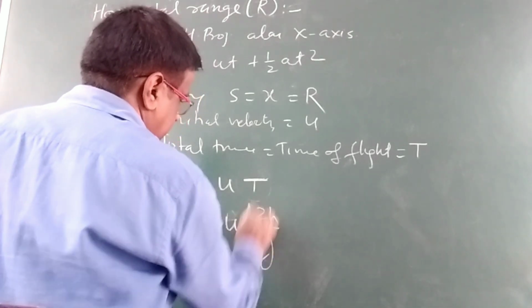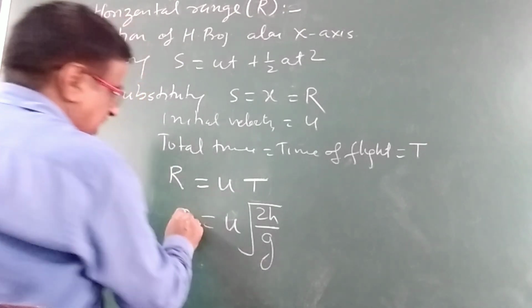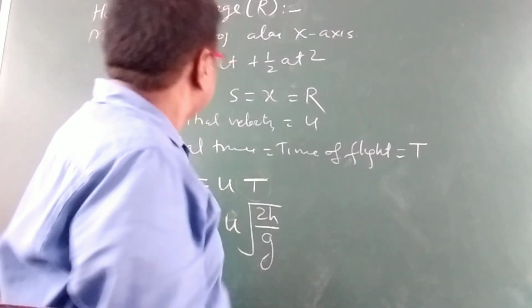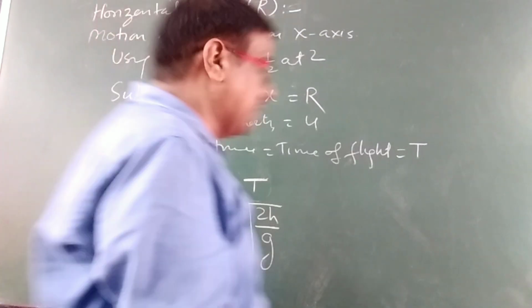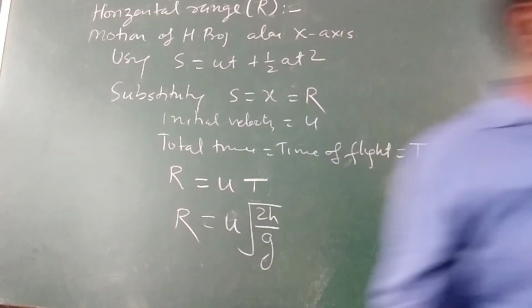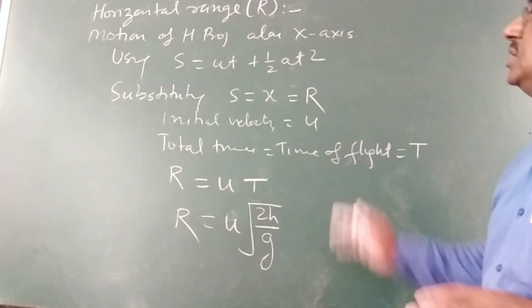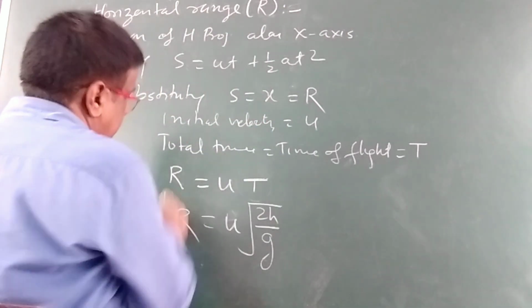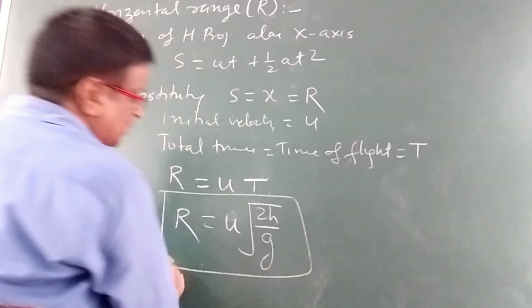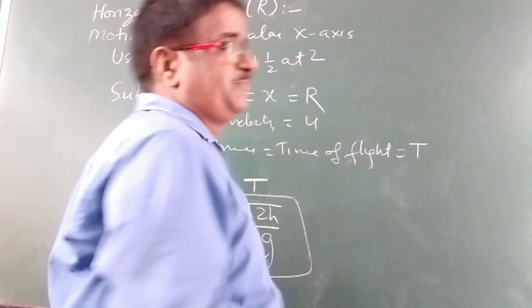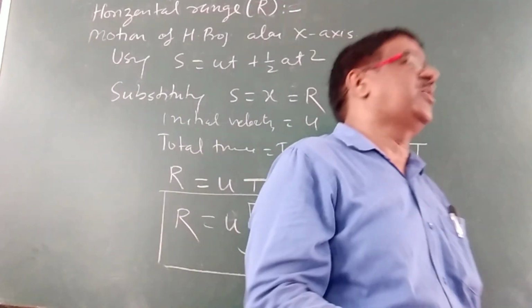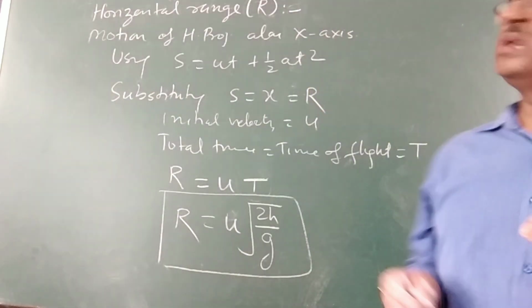So this will be u into √(2h/g). This will be the range, the horizontal range. R = u√(2h/g). This is the expression for the horizontal range.